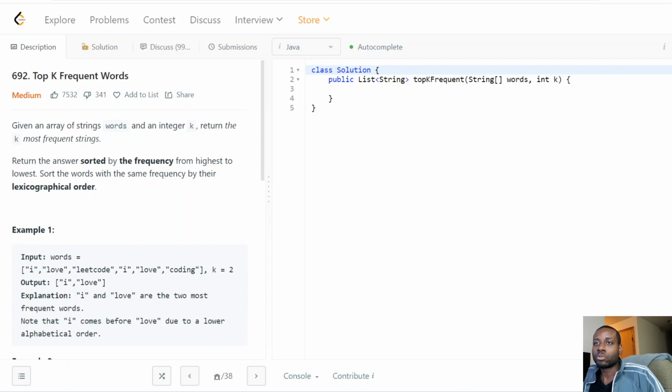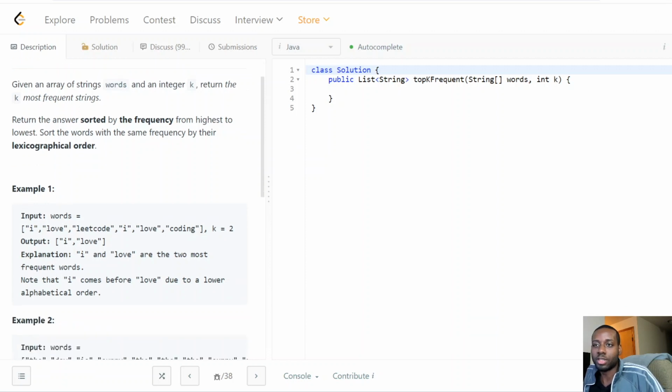So an element that's lexicographically bigger will be at the top, guys, because we need to return the result based on the lexicographical order. If an element is lexicographically smaller, it's going to stay at the bottom, and all the bigger ones are going to be at the top if they all have the same frequency. So that's kind of what it is.